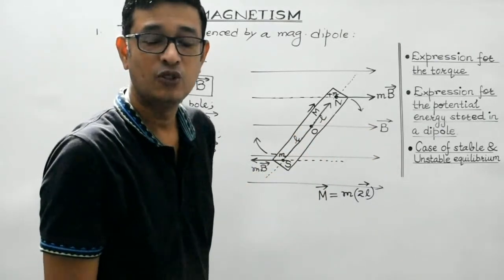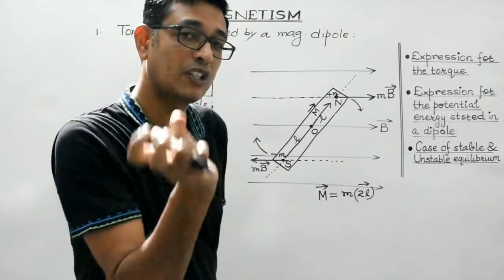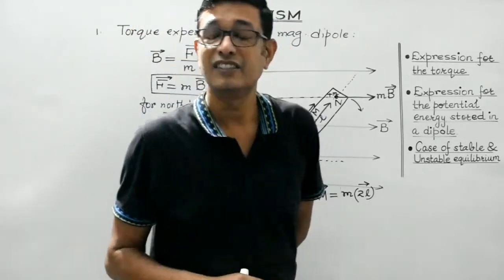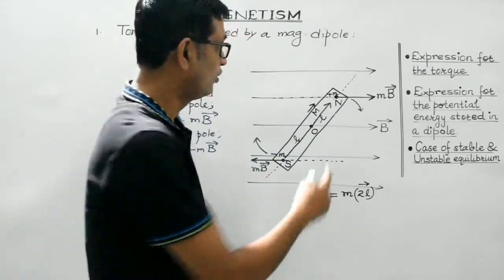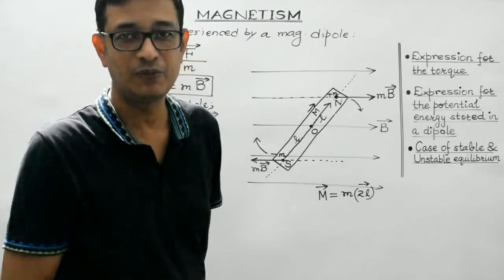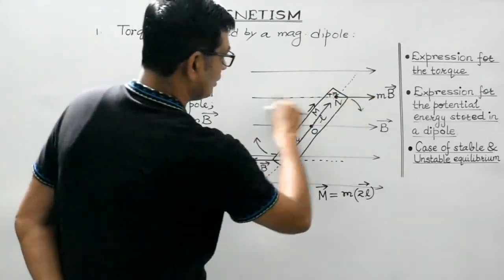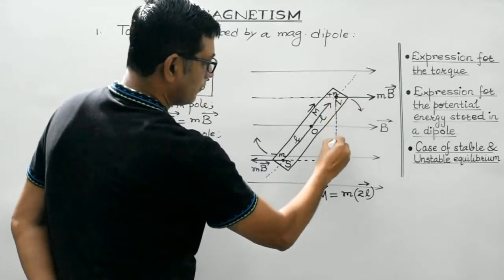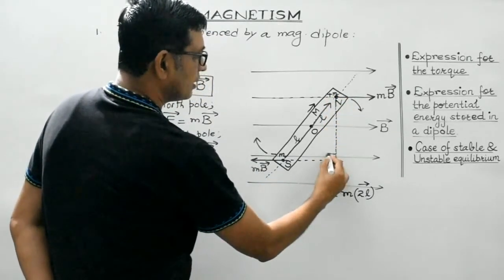Clear, students? So our objective is to find out the expression for that torque. And torque, we all are aware, is given by the product of the magnitude of either of these two forces and the perpendicular distance between them. So these are the two lines of action. Drop a perpendicular from here, and let us consider this to be d.